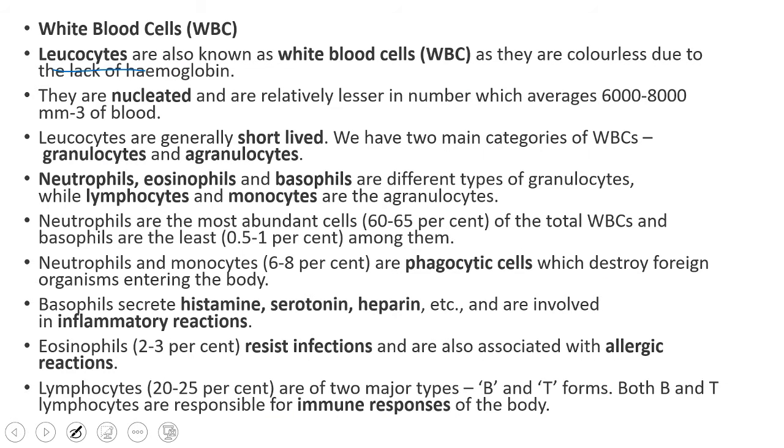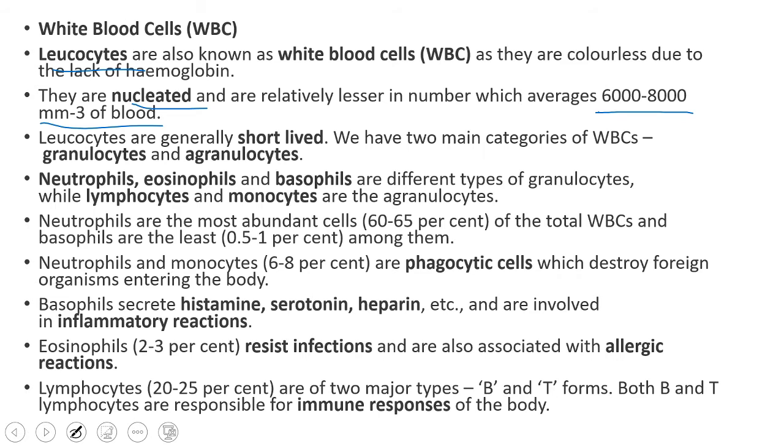So, WBC are nucleated and relatively lesser in number. When compared to RBC, WBC are very less in number, which averages about 6,000 to 8,000 per cubic millimeter of the blood. See, a large difference is there, because RBC are 5 to 5.5 million. But these are just 6,000 to 8,000 per cubic millimeter of the blood, and leukocytes are generally short-lived. Even RBC live 120 days, but these are very short-lived.